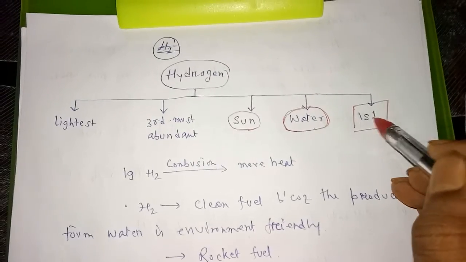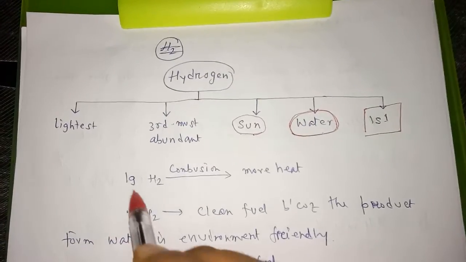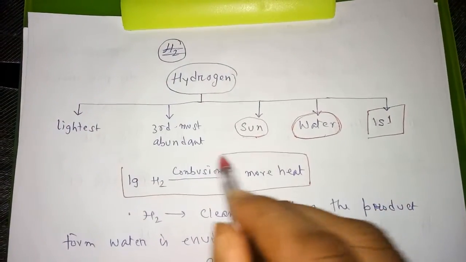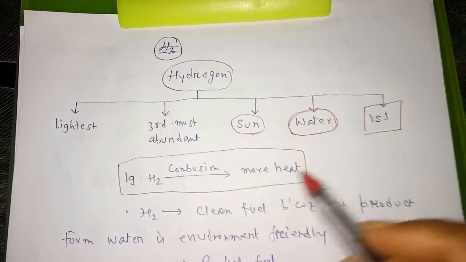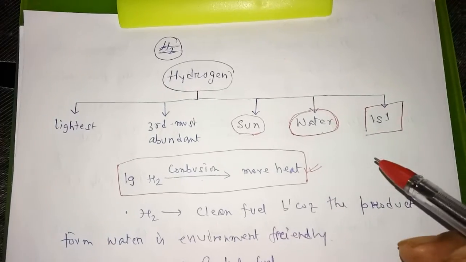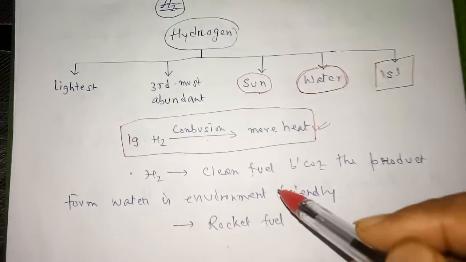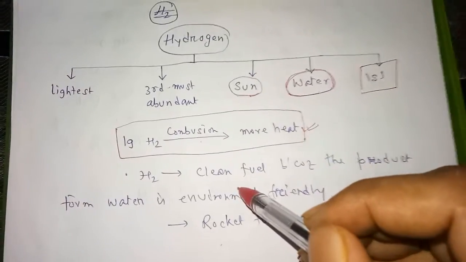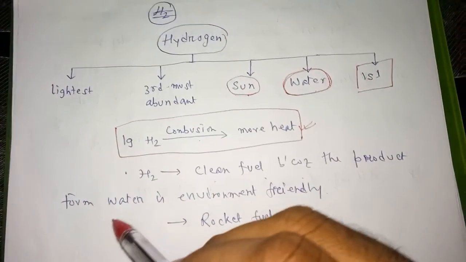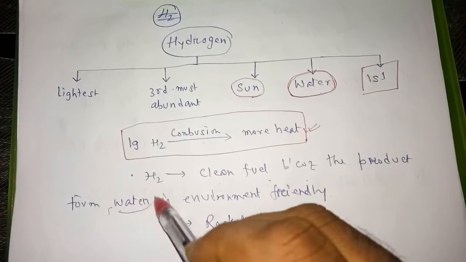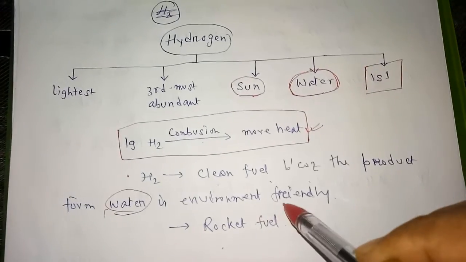The 1 electron, we are showing 1 electron. Now another point is that if we burn 1 gram of hydrogen, it produces more heat compared to other fuels. Next point is that hydrogen is a clean fuel because the product formed is water, and water is environmentally friendly.